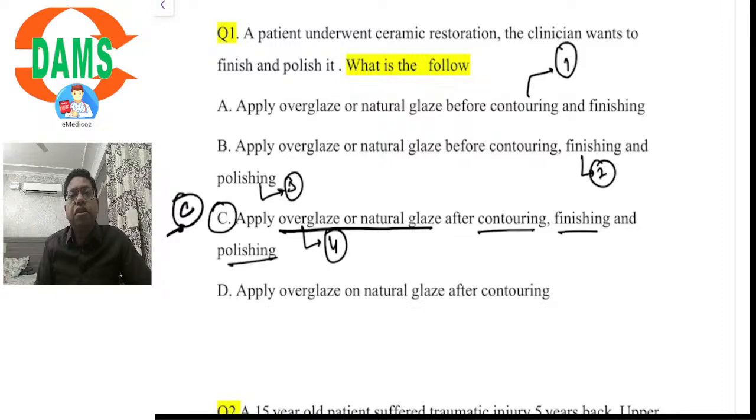Whatever finishing, polishing, contouring, etc. is required for the ceramics has to be done before the application of the glaze. And once the glaze is done, no adjustment is permitted, because if we remove the glaze layer, which is about 50 micron thick, it would reduce the transverse strength of porcelain by about 50%. So option C would be the answer.